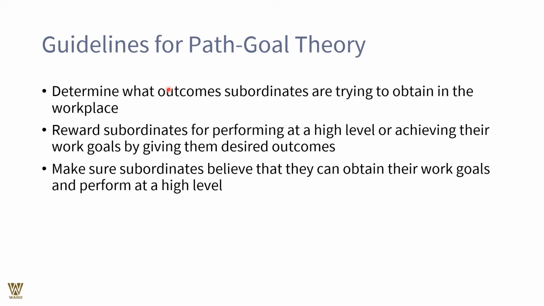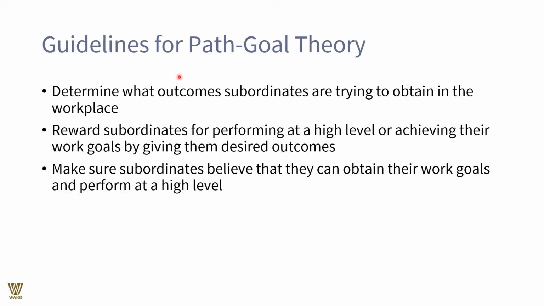Guidelines for path-goal theory: determine what outcomes subordinates are trying to obtain in the workplace. You need to ascertain this. Remember, everybody has their own individual agenda. Every time an individual achieves their objectives and goals, can you reward them? Can you appreciate them? Can you give them a pat on the back in a public forum? That will lead them to work harder towards achieving much higher performance. That is what we are looking at.